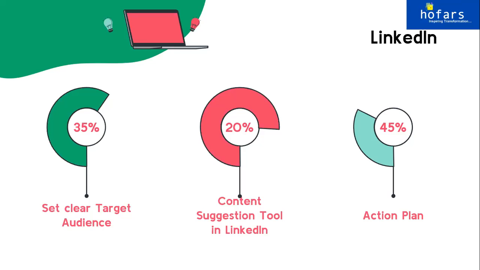The hashtags, the kind of captions, the kind of content we put up on LinkedIn is very formal. It is in a very formal tone to attract the people who are already in the corporate world, to attract college students, to attract HRs of different companies, something like that. So when your social media platform changes, your action plan should change.